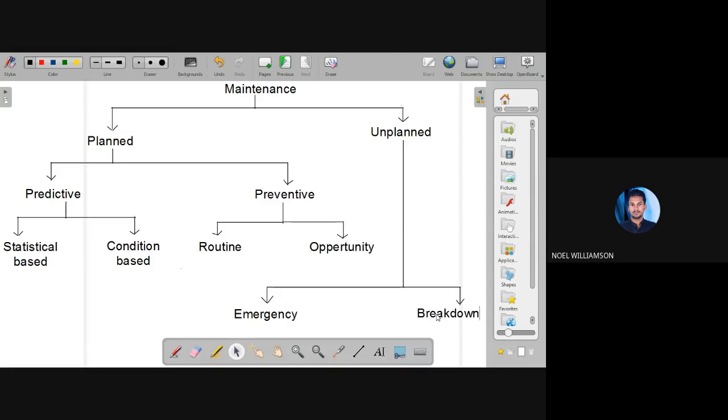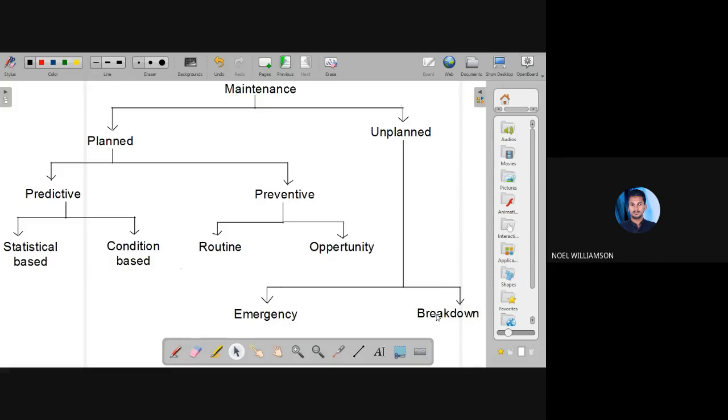It should be carried out as fast as possible in order to bring the failed machine or component to a safe or operationally efficient condition. So safety should be kept in mind. This is the emergency case, and it should be done in a faster manner. That is the emergency maintenance.